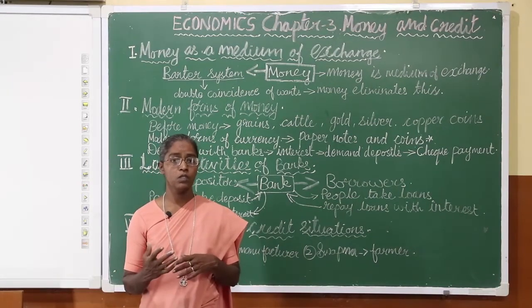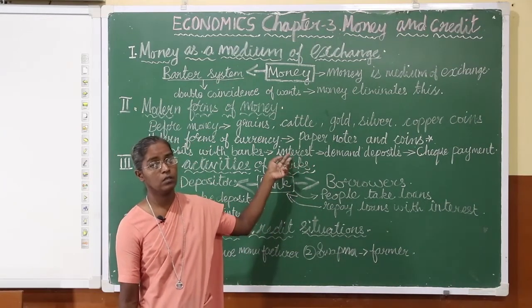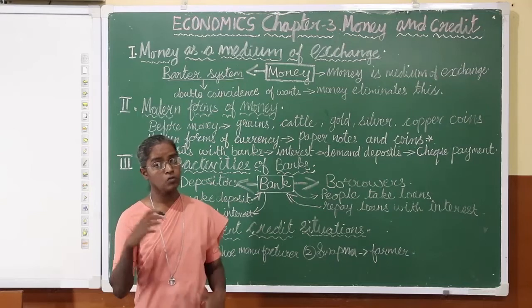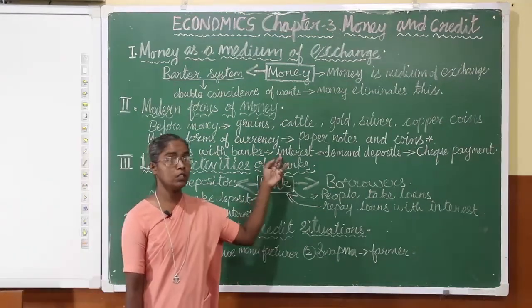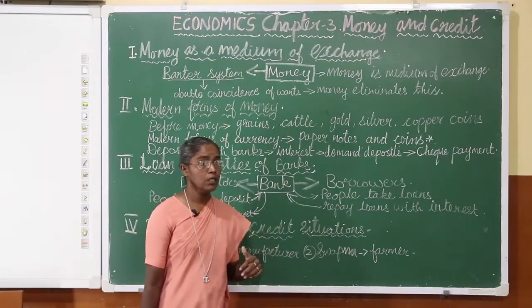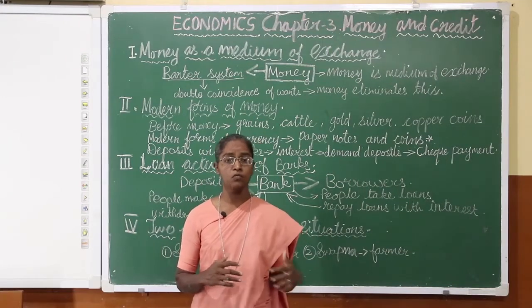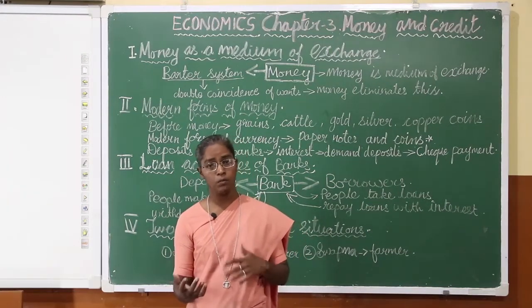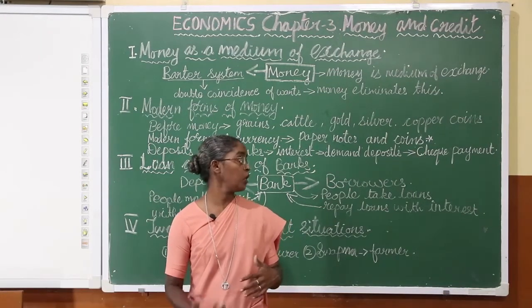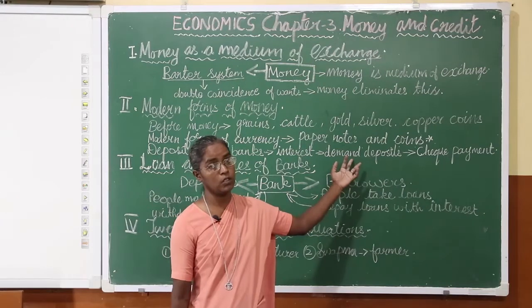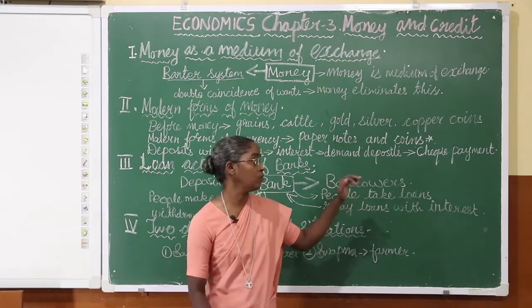When they deposit with the bank, what happens? They are able to receive interest. Their money is safe, and they benefit with an amount a little more than what they deposited in the bank. The second thing is demand deposit. Anytime you want to withdraw this money for your purpose, you can go and demand it, and the bank is authorized to pay you back. That is why it is called demand deposit. You can demand it back from the bank.